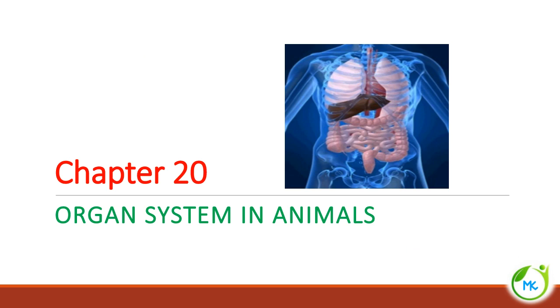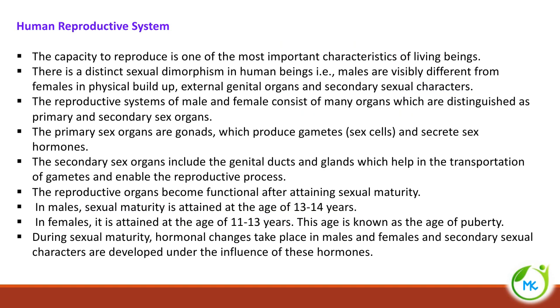In this class, we are going to see 9th standard biology chapter 20, organ system in animals. In the previous part of the video, we have seen in detail about the digestive system and excretory system. In this part of the video, we are going to see about the human reproductive system.